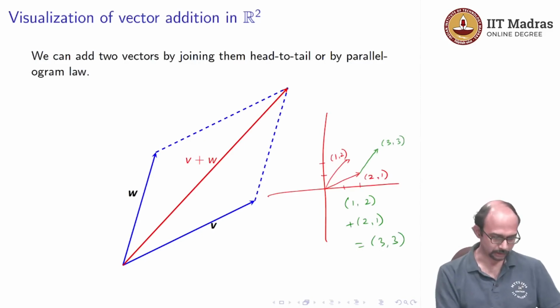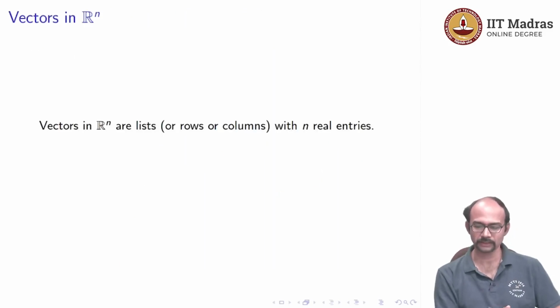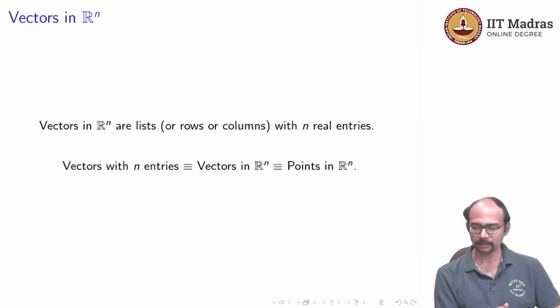Okay. So, now let us talk about vectors in Rn, and you will see why we insist on lists. So, vectors in Rn are lists, that is rows or columns with n real entries. So, n entries from the real numbers. So, n numbers. Okay. And now we can't really think of this in terms of arrows and geometry. Yeah, we have to think of this as abstract entities, as just lists. Okay. And so, vectors with n entries, which is what we studied previously, is the same as vectors in Rn.